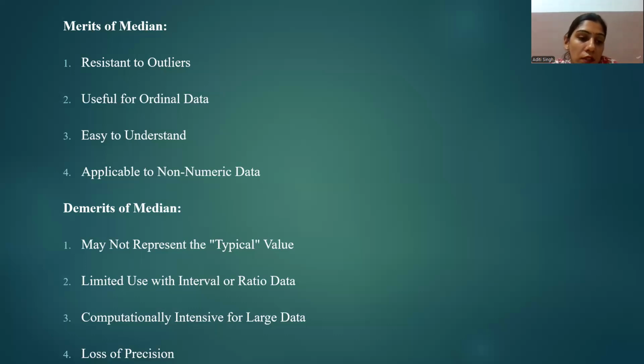Next point is computationally intensive for large data. Calculating the median can be computationally intensive for very large data sets, especially when done manually. Sorting the data before finding the median can be time consuming for an extensive data set.